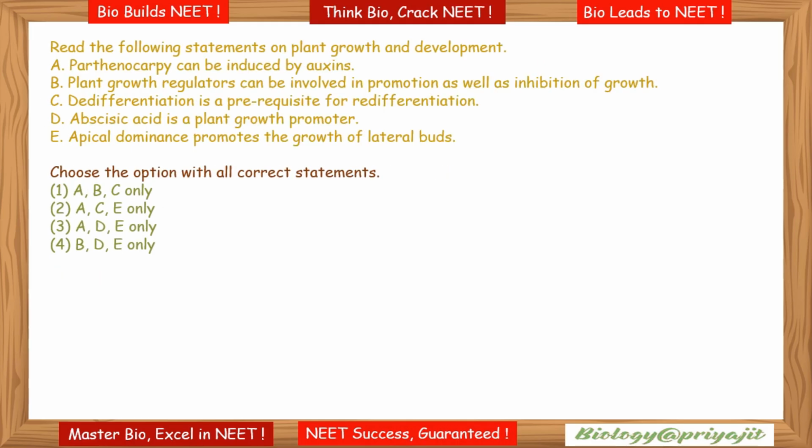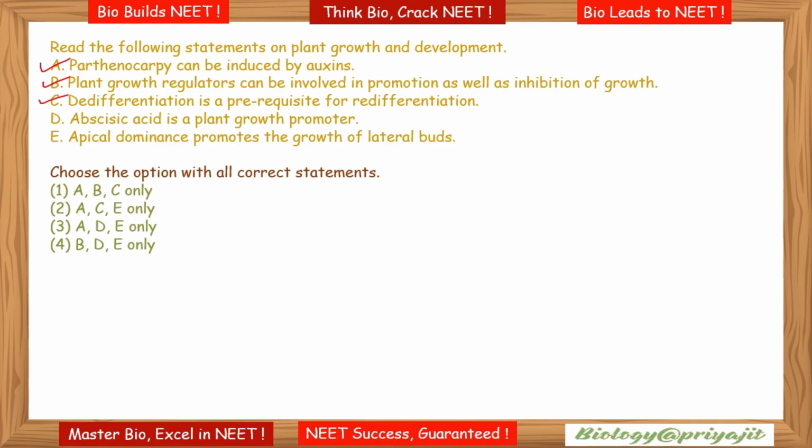Next, read the following statements on plant growth and development. Parthenocarpy can be induced by auxin. Auxins can induce parthenocarpy, that is the formation of seedless fruit. This is a correct option. The second one is also correct, that is plant growth regulators can be involved in promotion as well as inhibition of growth. The third one is also true: de-differentiation is a prerequisite for re-differentiation.